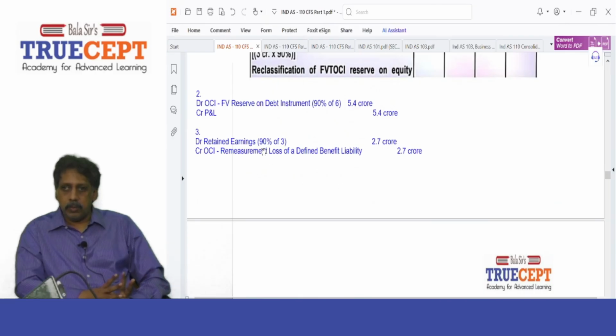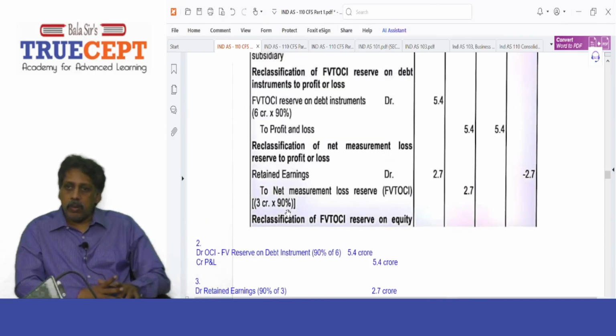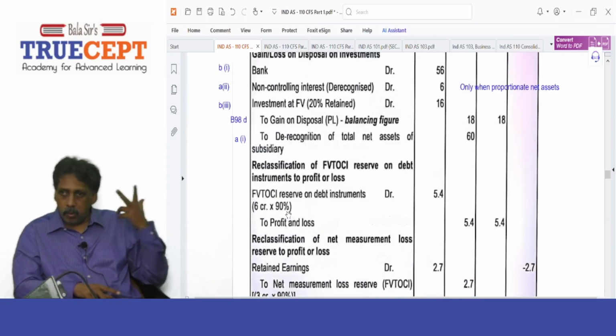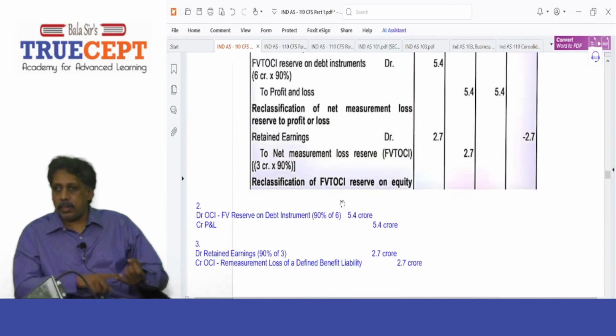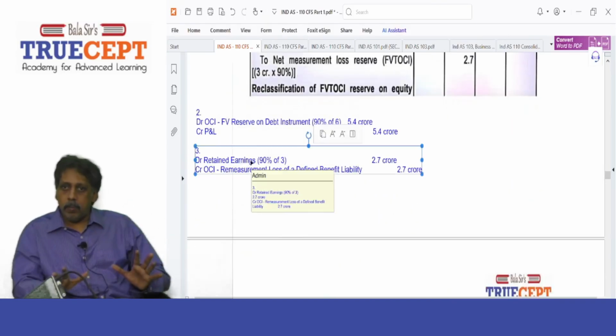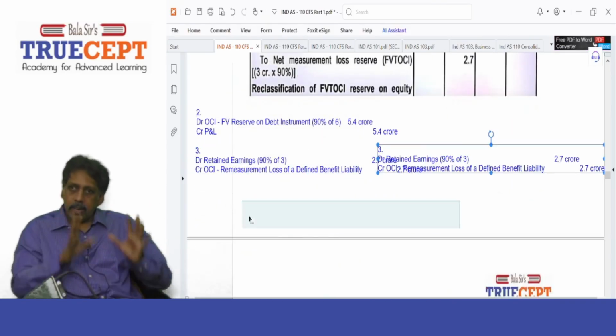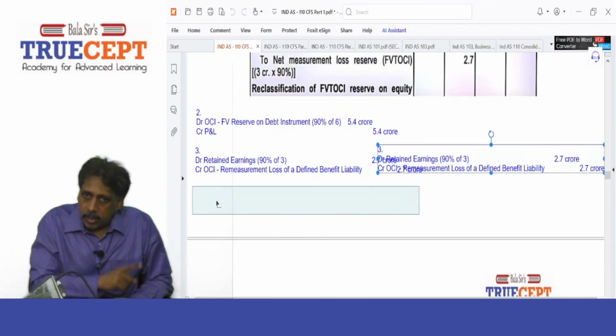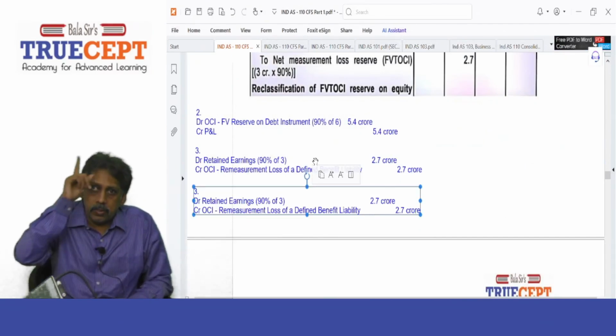Shall we go to the third one? Now this is relating to what? Investment in equity. So we did the third one. It is not held for trading. You want to hold it for the longer term, but you want to carry it at fair value, and any change goes to OCI. Got it? As per IND AS 109, Subhash. Yes, sir.